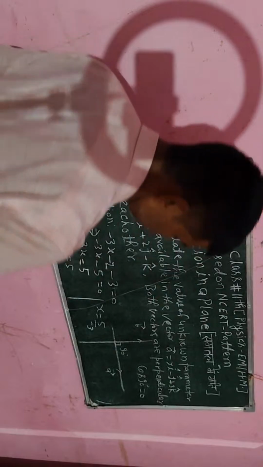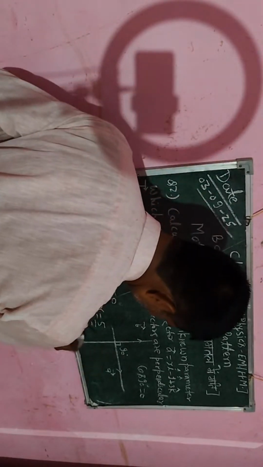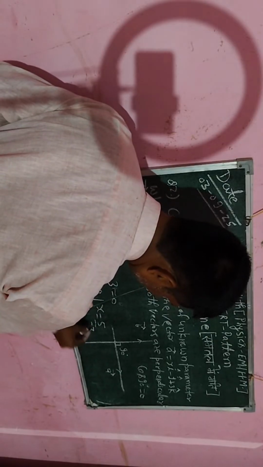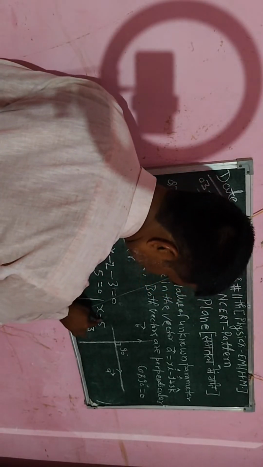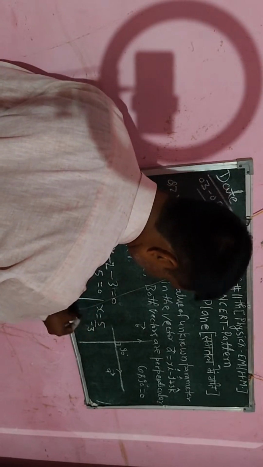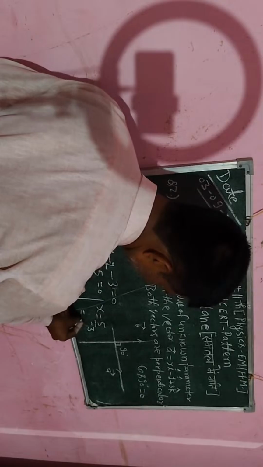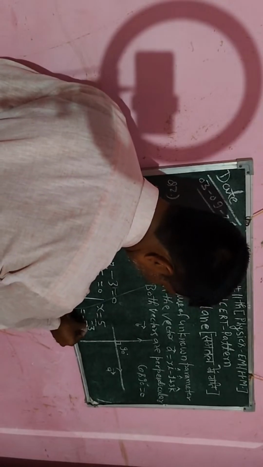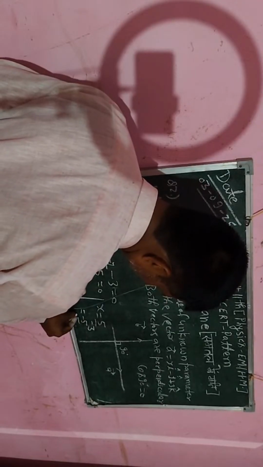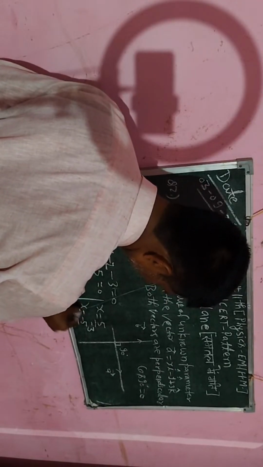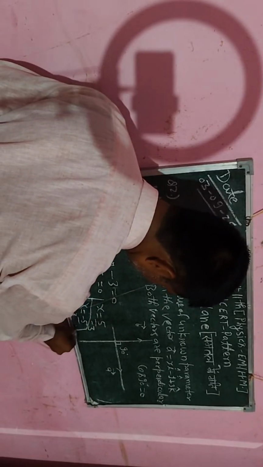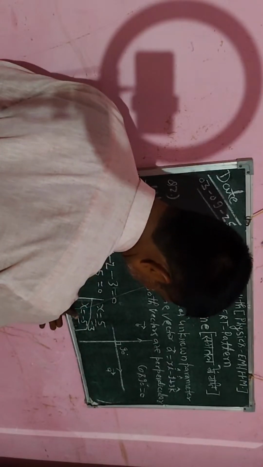Here this 5 has a plus sign and this 3 has a minus sign. Plus and minus multiplication will be minus. So I write x equals minus 5 divided by 3. This is the value of x which is required.